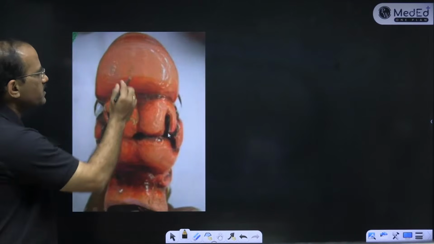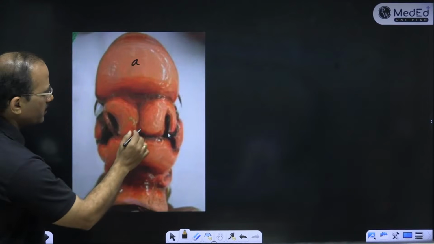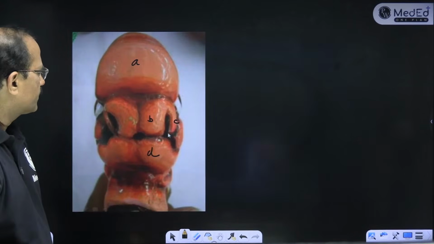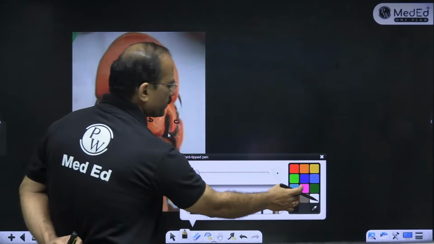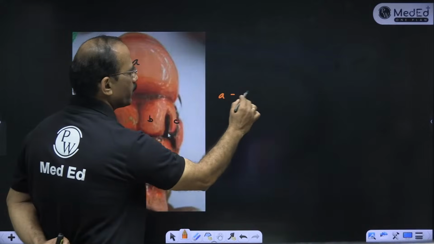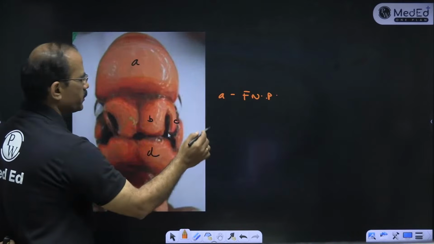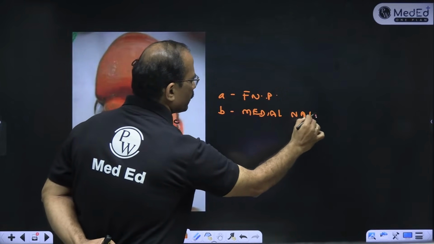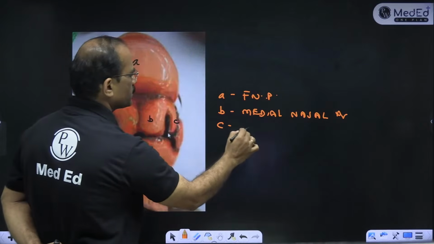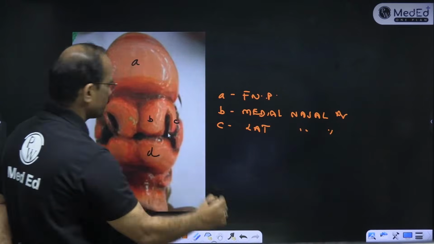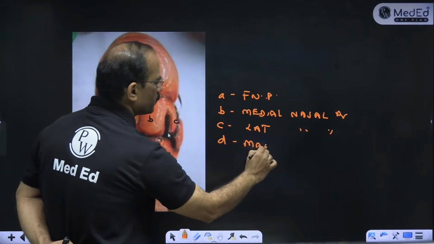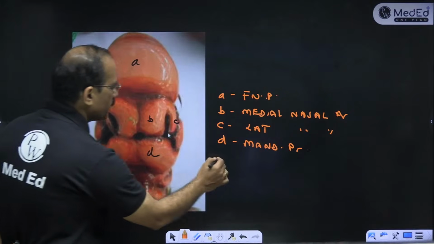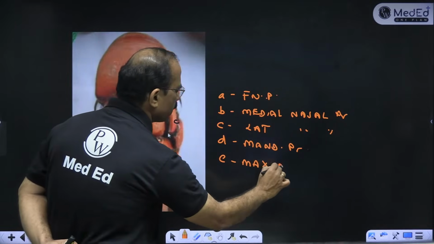Okay, let's go. What is this A? What is this B? What is this C? And what is this D? Answer this. A is the frontonasal process. B is the medial nasal process. C is the lateral nasal process. D is the mandibular process. And this E is the maxillary process.